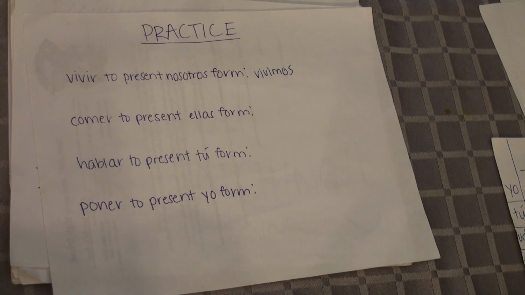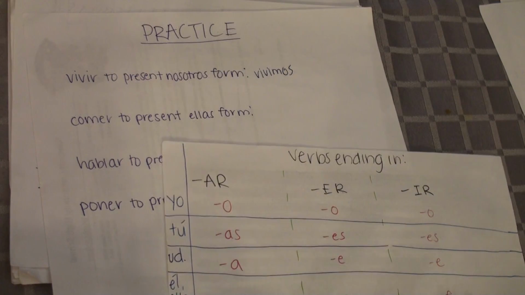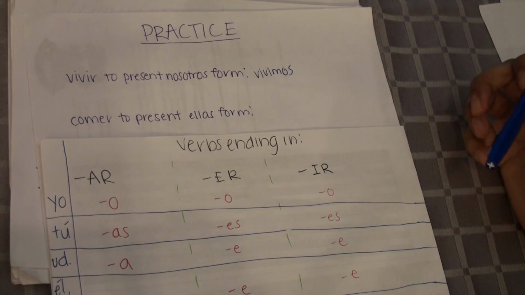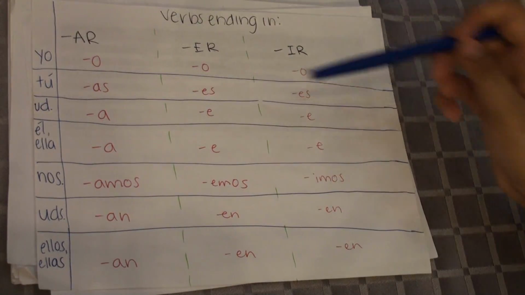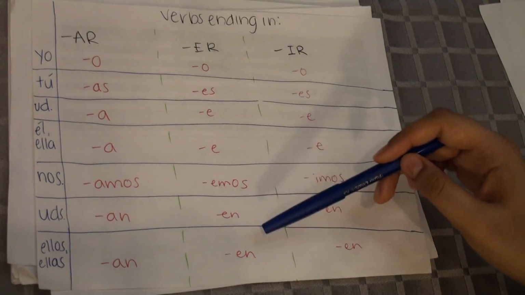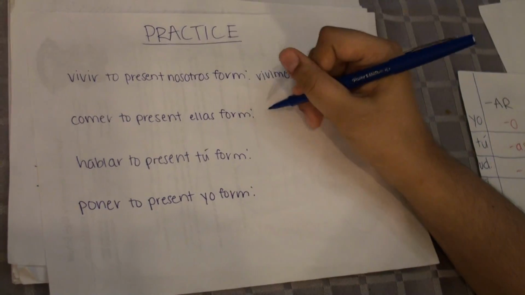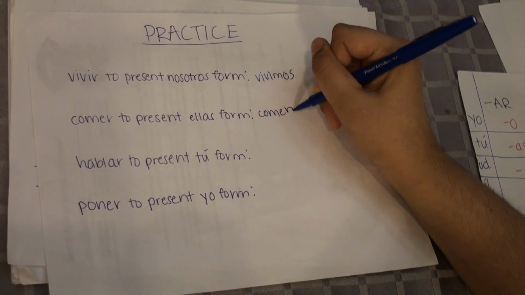So our next verb is comer. Comer means to eat. So comer here, you can see, ends in ER. So we're looking for our present ellos form. So let's use our chart again. Let's go to ER all the way down to ellos and ellas, and it ends in en. So that means that this verb, when conjugated, is comen.